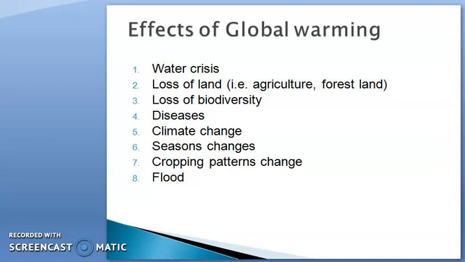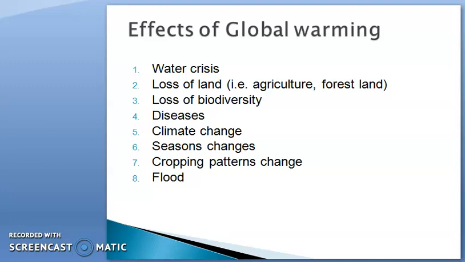Now the second effect is the loss of land. You know that when the water crisis increases, obviously there are adverse effects on the land. The sea level will increase and the water level will increase, and they will completely flood areas of agriculture and forest land. So obviously the forest and agriculture land may decrease, or be affected by the increasing water level of the sea.